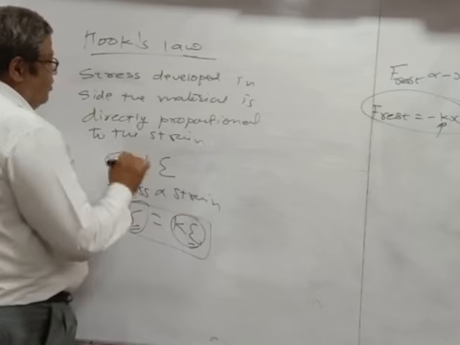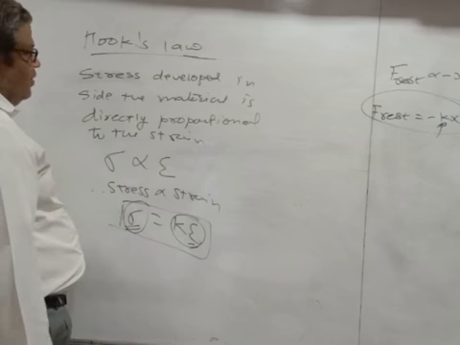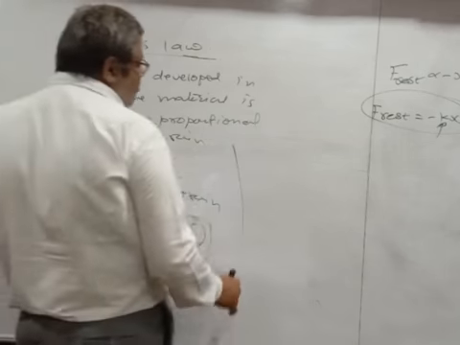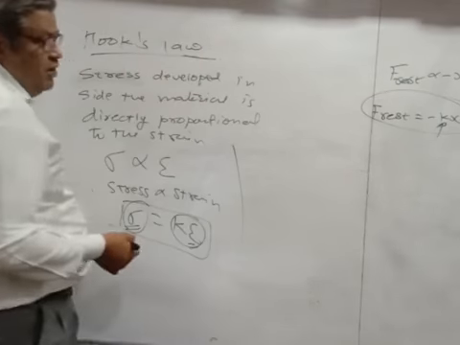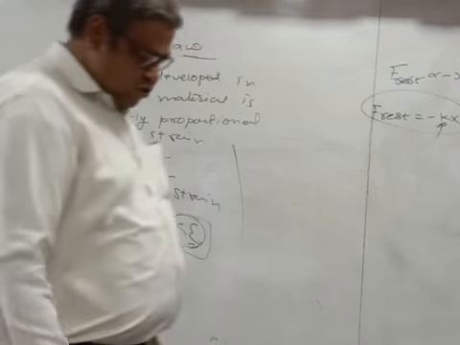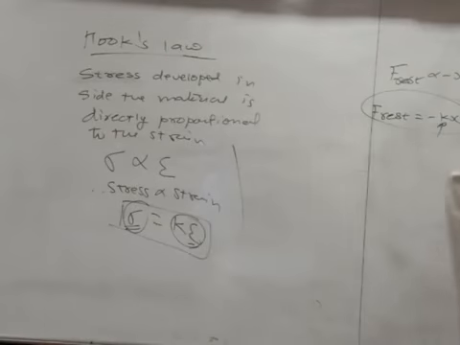Now based on Hooke's law, we will define Young modulus, bulk modulus, and shear modulus, but we will keep it for the next lecture. Okay? So we'll stop here, and in the next lecture we will be defining the stress-strain relationship between the two objects.